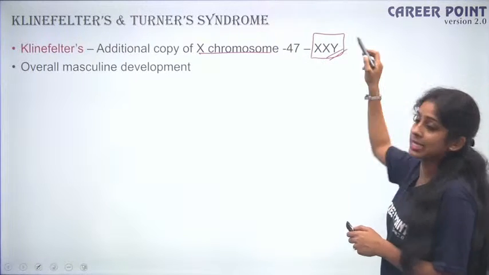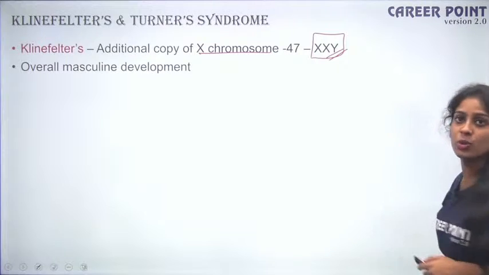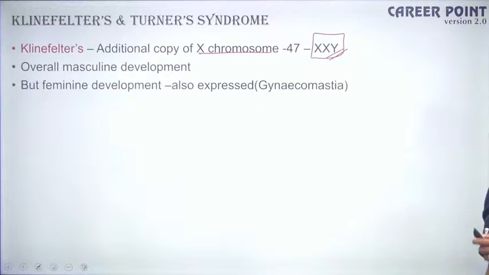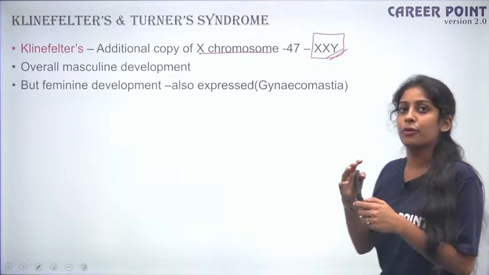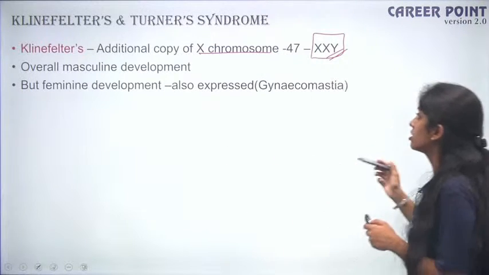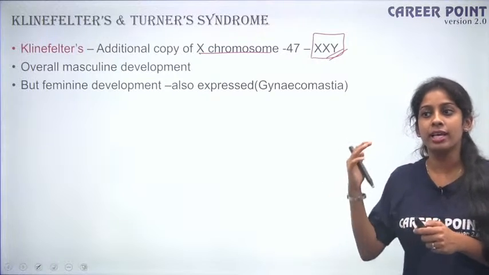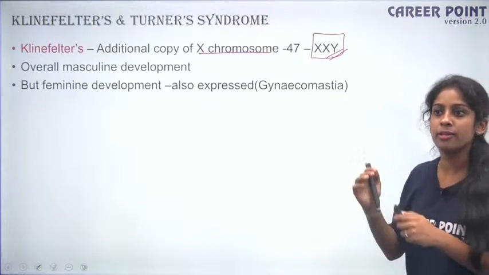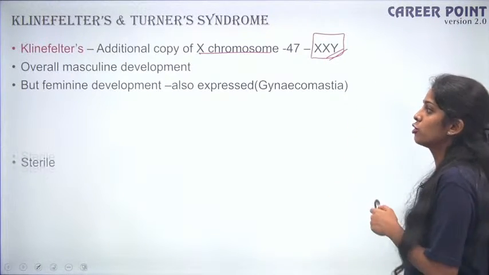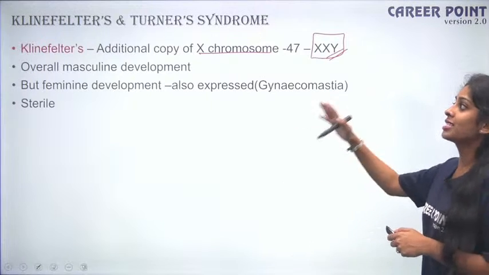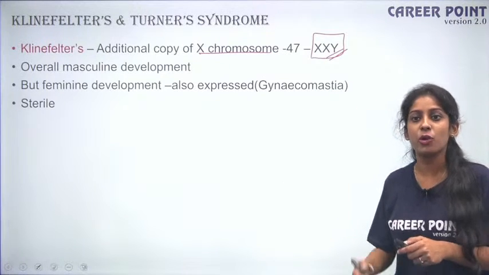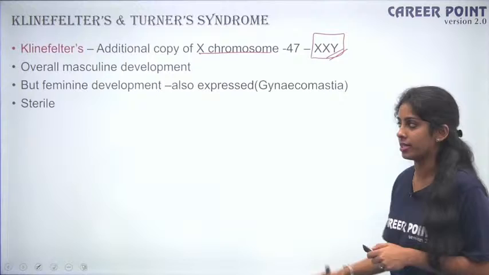Since it has 2 X chromosomes, it will have feminine development as well, like the production of breasts, which is called gynecomastia. So you will have both masculine and feminine development. It will be an overall masculine development, but some female features will also be there. These individuals are sterile. They won't be able to produce fertile gametes.